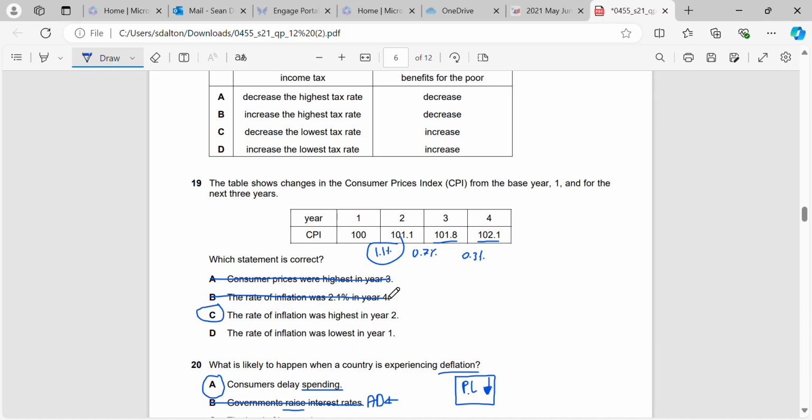And the rate of inflation was lowest in year 1, but we just talked about that. That's incorrect. But also, if it's year 1, we have to compare it to the previous year, and we don't have that information. So we don't actually know what the rate of inflation was against year 0, for example.